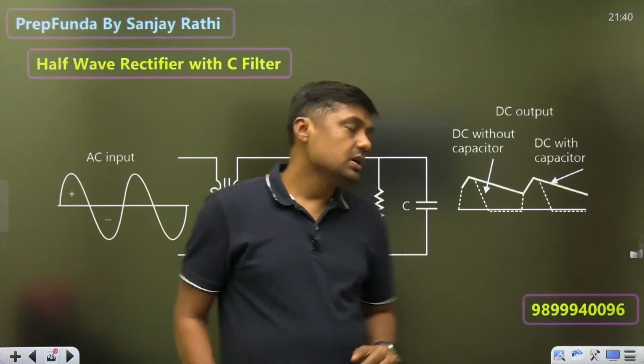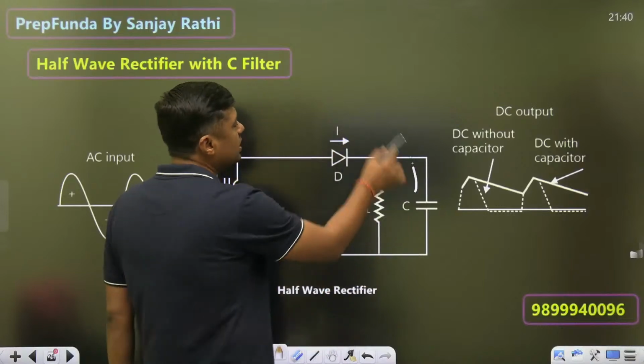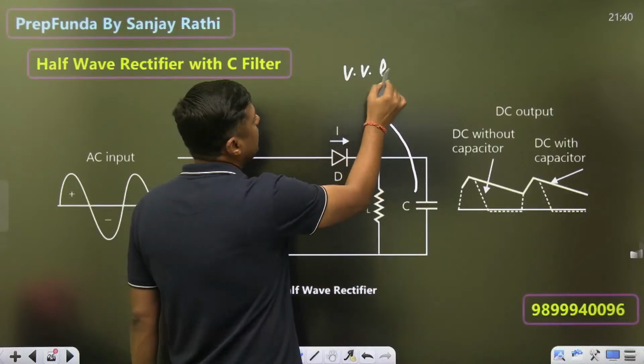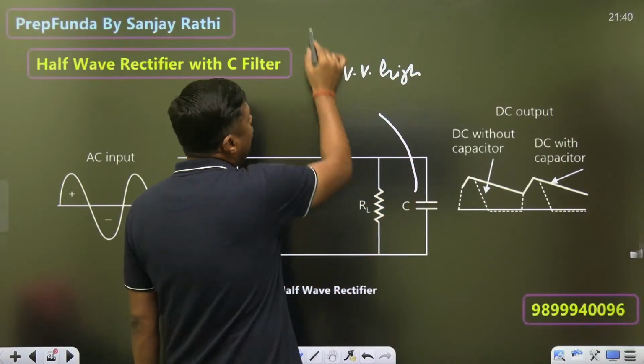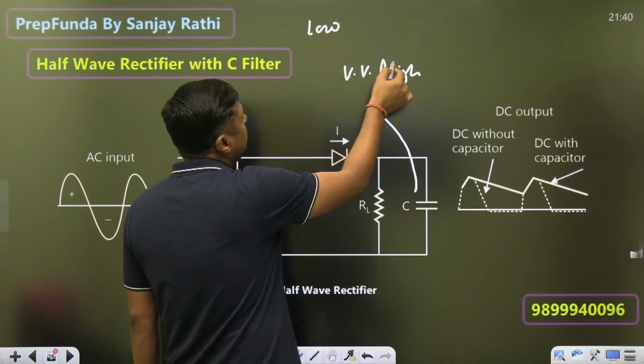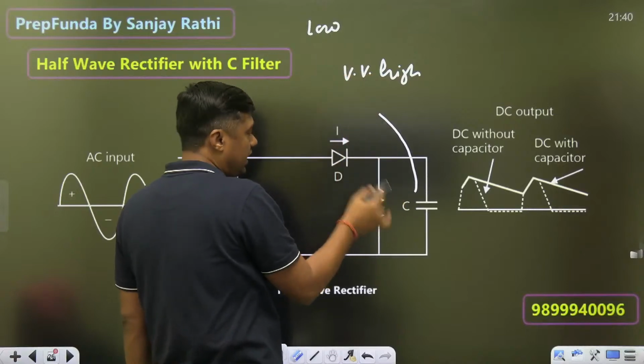Second thing, the value of the capacitor is very high. They will ask what should be the value of the capacitor. It should be low, moderate, or very high. So it should be very high.